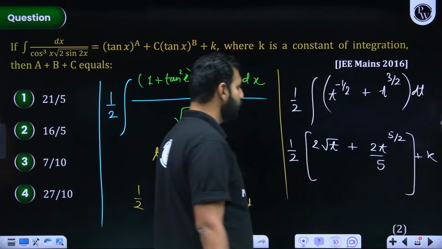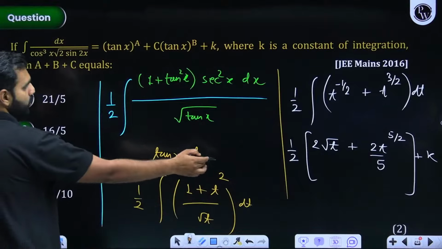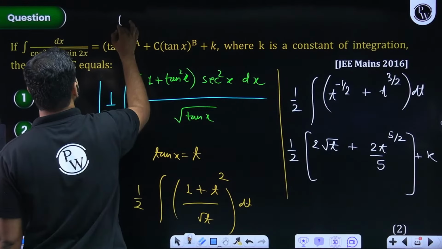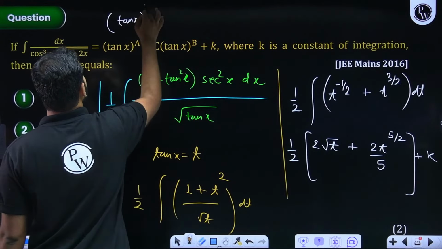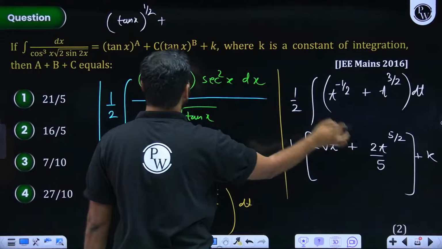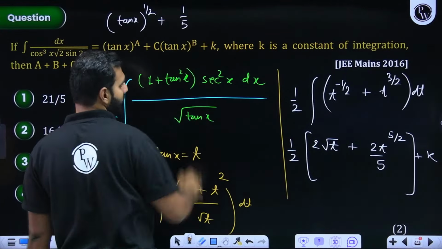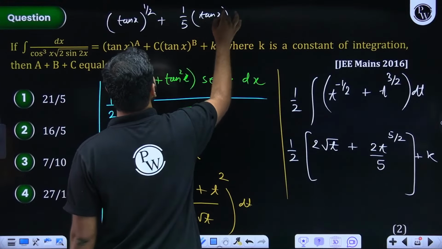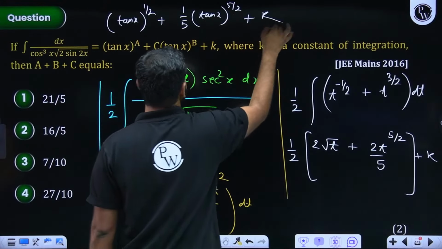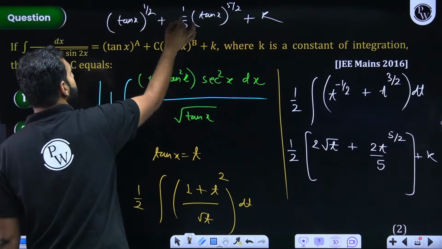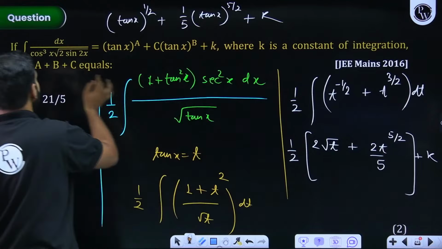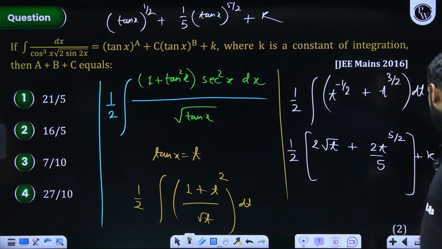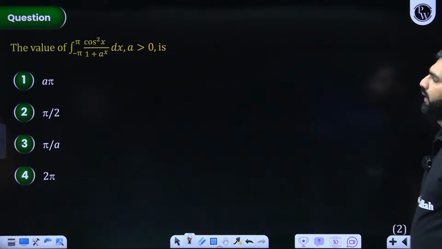So now you know t is what? Root 10x. So 2 and 2 are cancelled. So it is root 10x, that is 10x to the power 1 by 2. Right, correct me if I'm wrong. Plus this 2 and this 2 are cancelled, so I'm left with 1 by 5 t to the power 5 by 2, which means 10x to the power 5 by 2, plus the constant of integration k. So I think this is a, this is c, this is b, and you can find out a plus b plus c by yourself. Will that be difficult from here? Everybody got this? Now let's solve the next question.